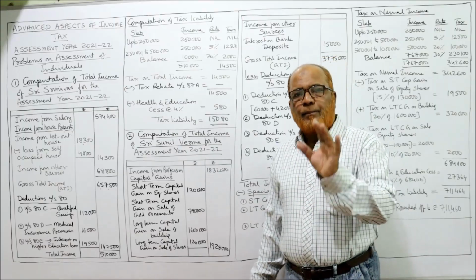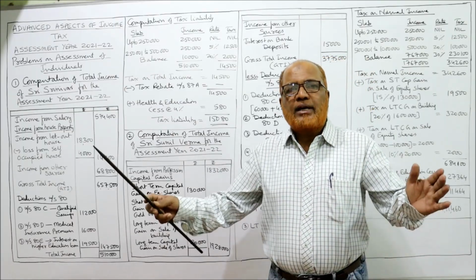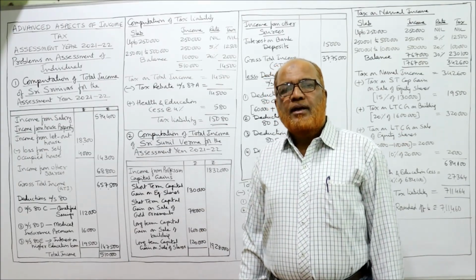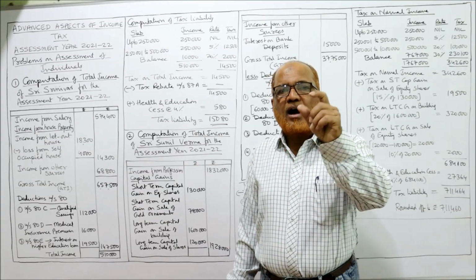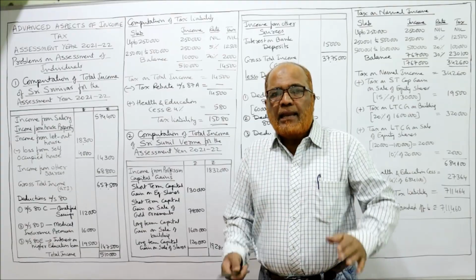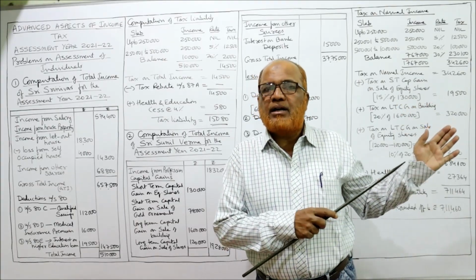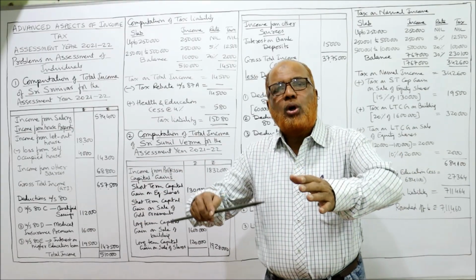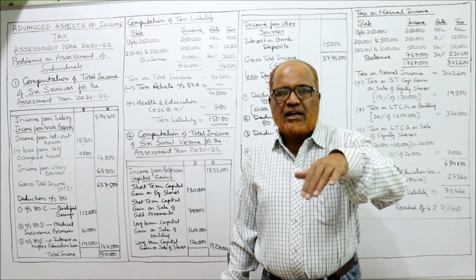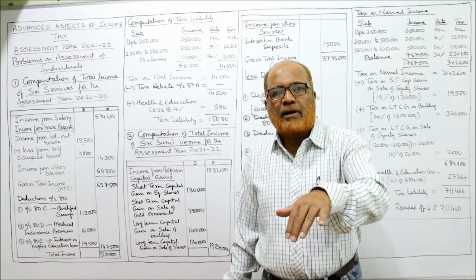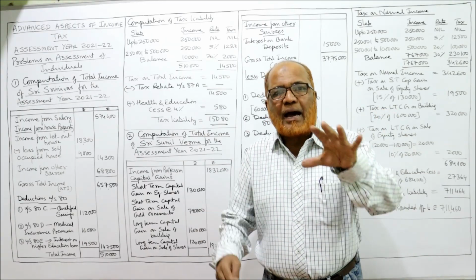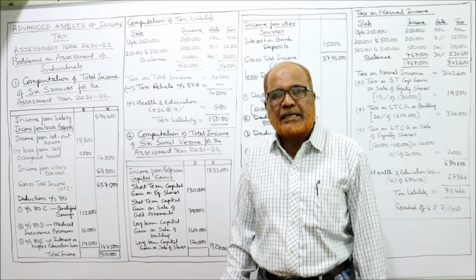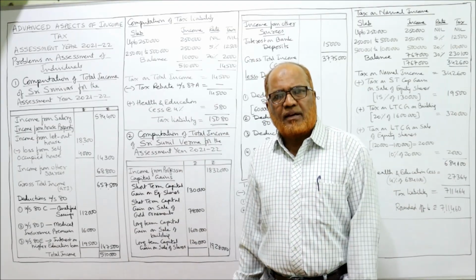See here. For the purpose of computing the total income, we should include all capital gain, short-term capital gain, long-term capital gain, but the income tax provisions are different regarding short-term and long-term. Later on, when we calculate the tax liability, we separate. But for computing the total income, we include all capital gains, whether it is short-term capital gain or long-term capital gain. Later, after computing total income, I'll explain you about the tax liability of different types of capital gains. Right now, we include everything.